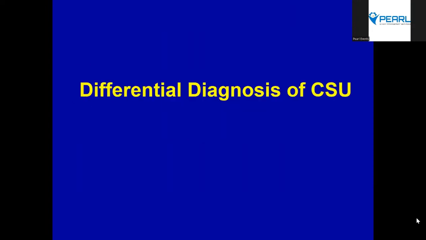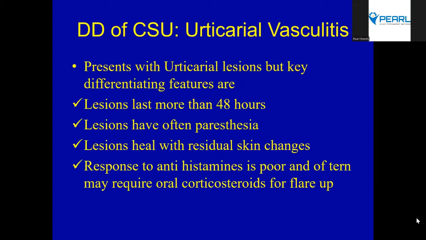Differential diagnosis of chronic spontaneous urticaria. The most common one my dermatology colleagues will encounter is urticarial vasculitis. Okay, and this is very textbook classic teaching in dermatology clinics or academic centers: how do you differentiate this? The lesions are long lasting, and lesions often have paresthesia. But of course, I told you paresthesia can happen in chronic spontaneous urticaria as well because of the substance P release. But here the paresthesia is dominant. Of course, pruritus can still be there, okay? So that should not be the lone feature to guide us towards the biopsy.